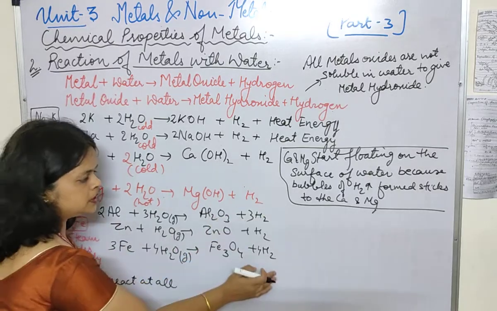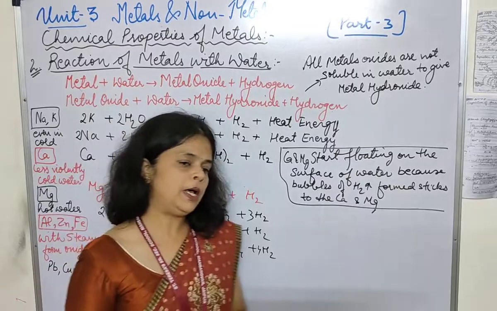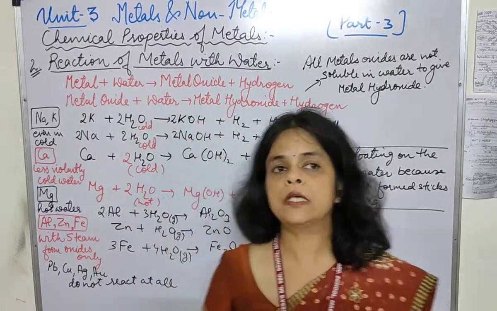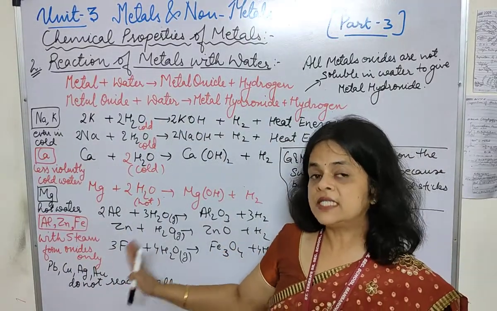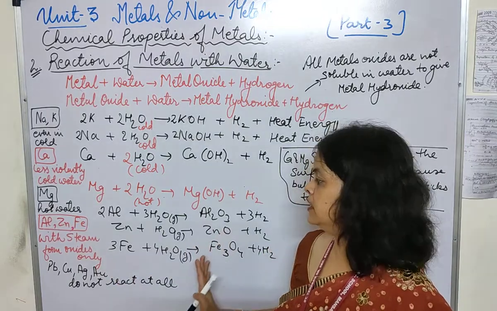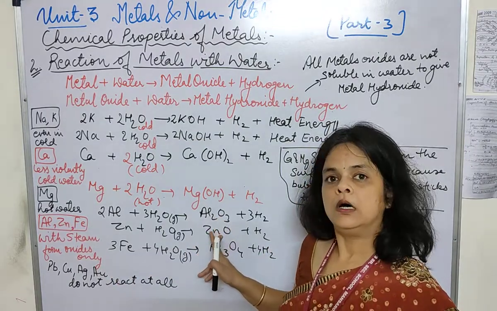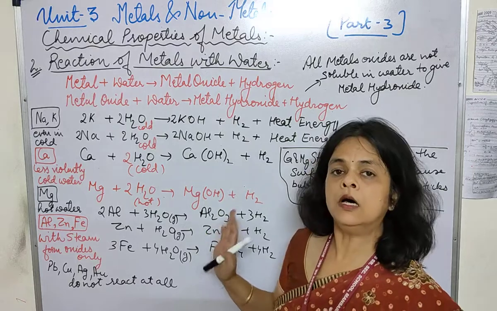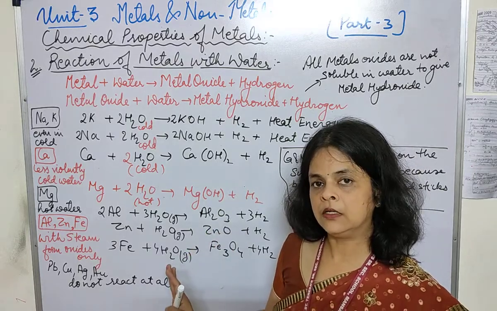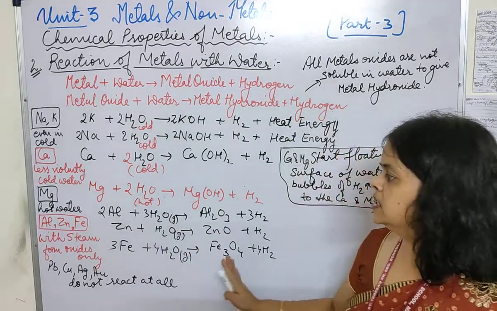balanced. So ये तीन reactions ऐसी हैं जिसमें aluminium, zinc and iron are combining with water but in the steam form, and after the reaction it is forming only the oxide, not the hydroxide. Is it clear? Just learn the formulas properly.